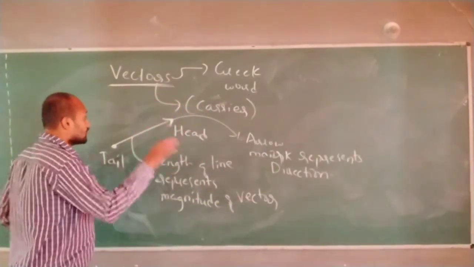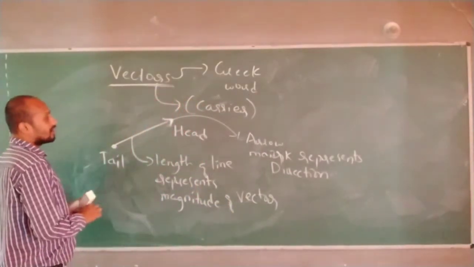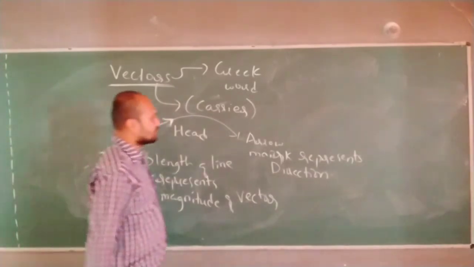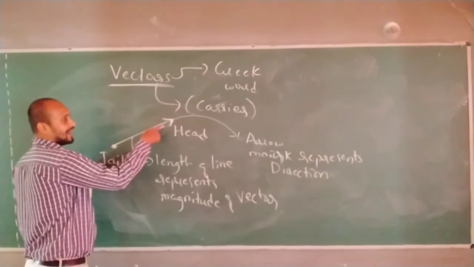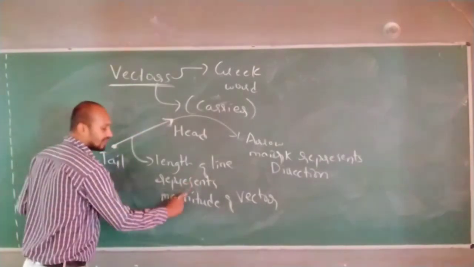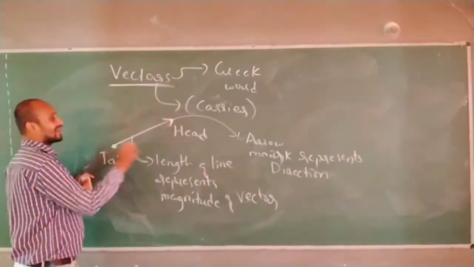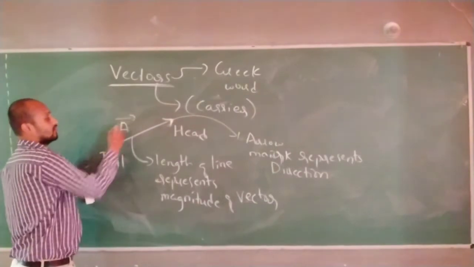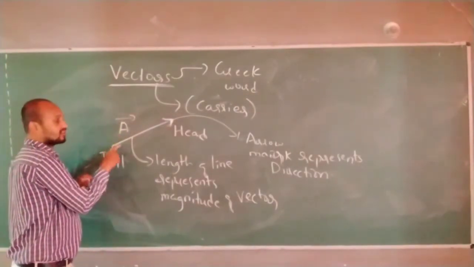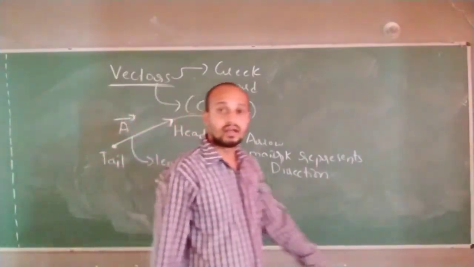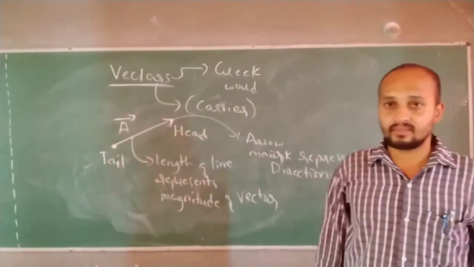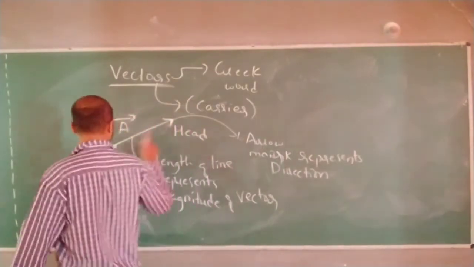Correct? Now here, this is one way of representing. This is a vector line. The length of the line represents the magnitude of this vector. Let's say this vector is A. This is the way I will write the symbol. If I put an arrow mark on a particular alphabetic letter, that is considered a vector. Let's say this is vector A.